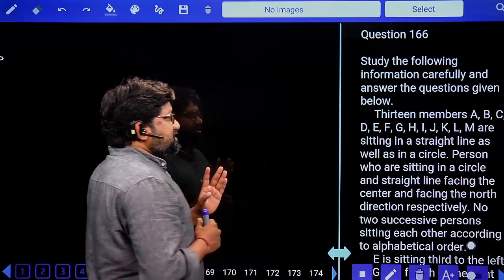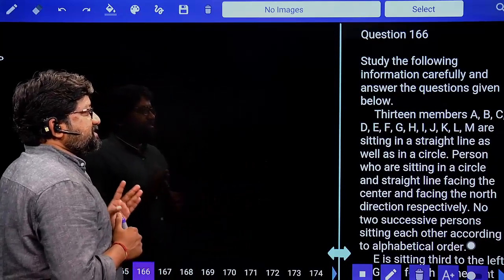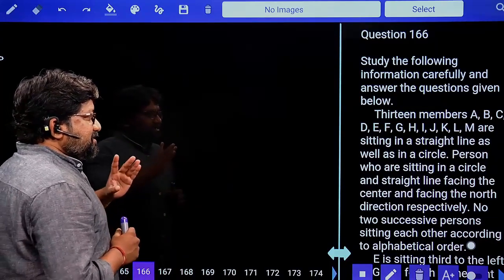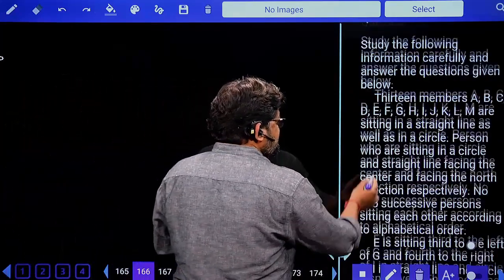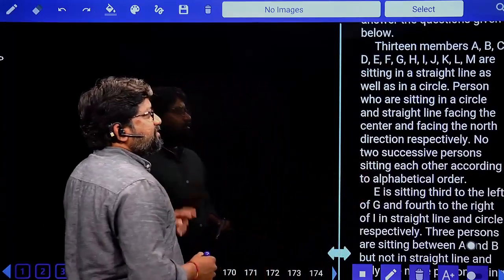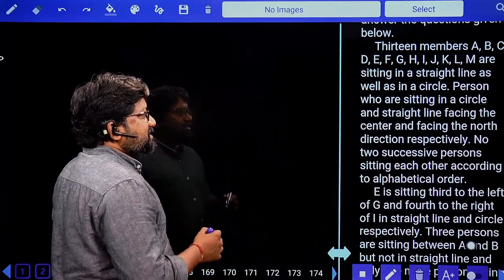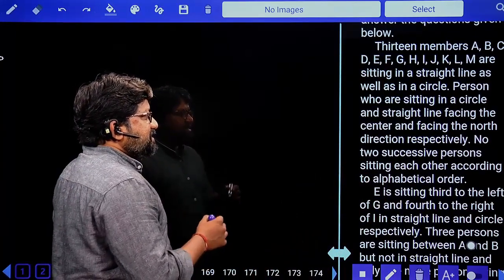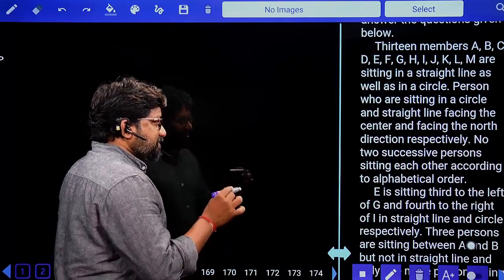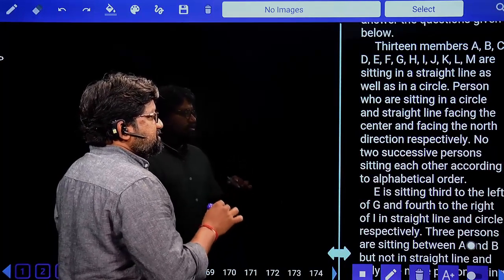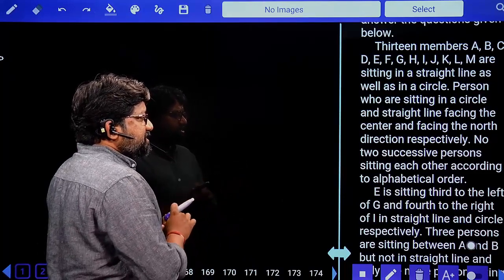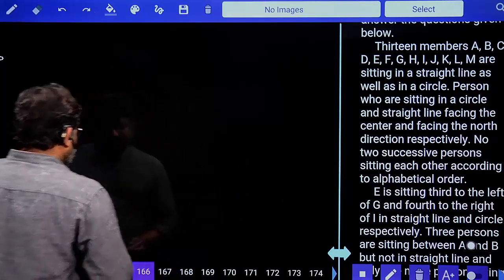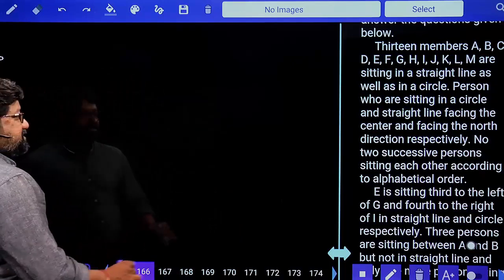13 members A, B, C, D, E, F, G, H, I, J, K, L, M are sitting in a straight line as well as a circle. Now you have to make two arrangements, one is circle and the other one is line. Persons sitting in the circle and the straight line are facing the center and facing north respectively. No two successive persons, according to alphabetical order, are sitting adjacent to each other.